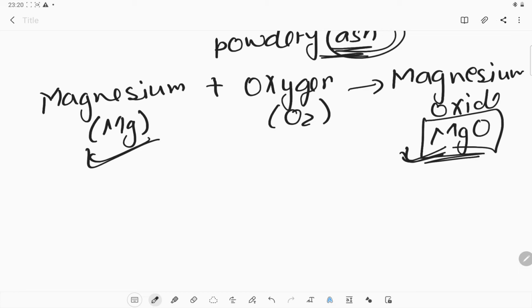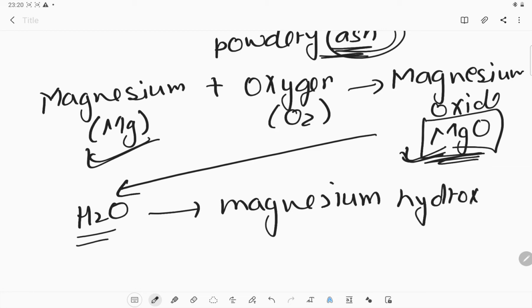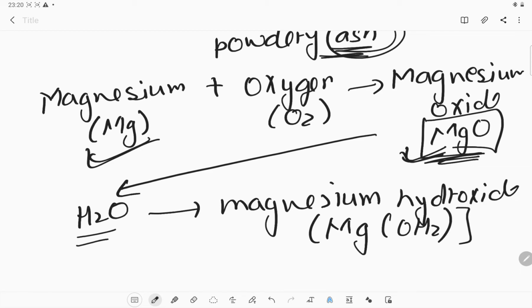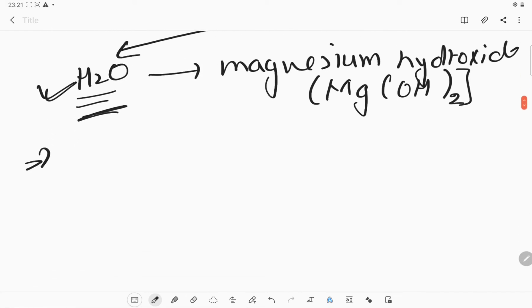Okay, what happens if we take this magnesium oxide and mix it with water? It becomes magnesium hydroxide. So this is again a new substance. So what are these reactions? A reaction which gives you a new substance is a chemical change. All of these changes are chemical ones.